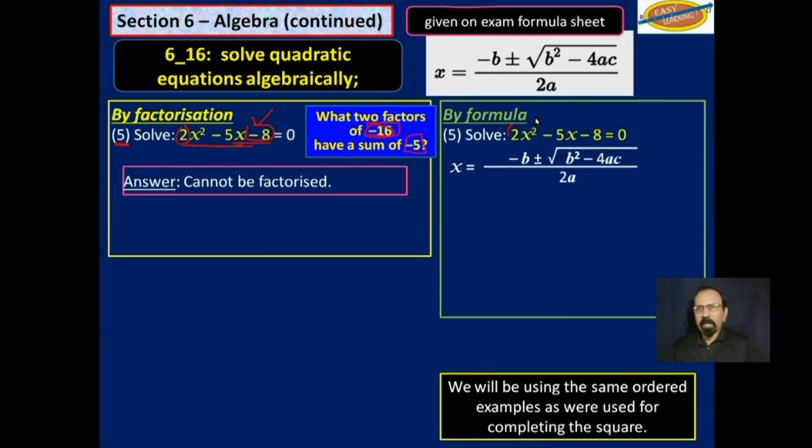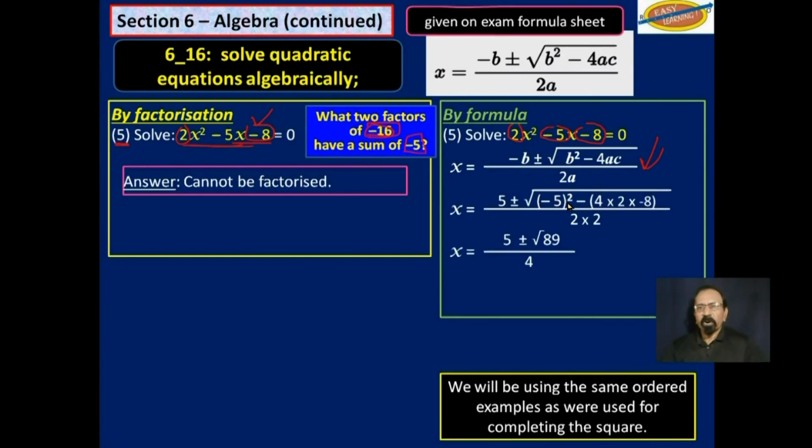By now you know that this is A, this negative 5 is B, this negative 8 is C. Substitute those in this formula, and you get this. You work that out. The part under the square root sign works out to be 89. This is 5 here. So 5 plus or minus the square root of 89 over 4. And the square root of 89 is 9.43. See the problem? Why you couldn't factorize it.